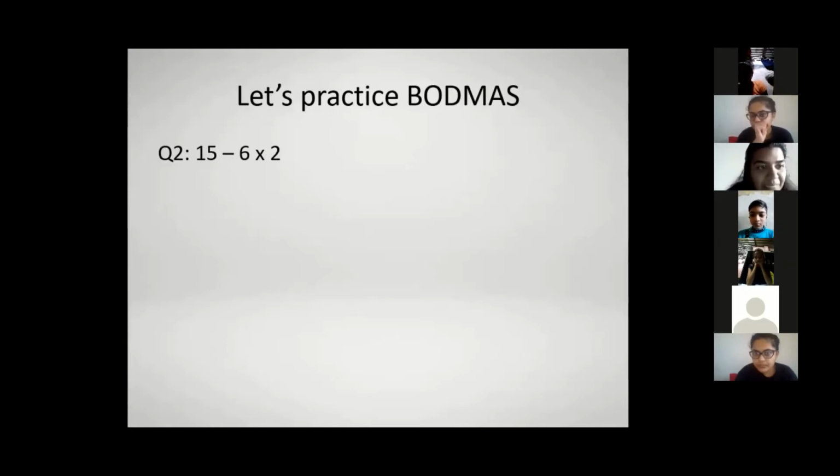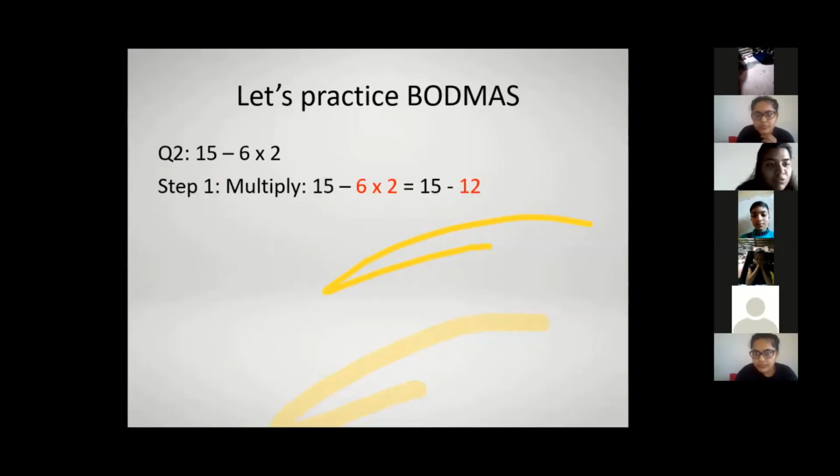Okay, so what will we do first? Will we do 15 minus 6 or will we do 6 into 2 first? 6 multiplied by 2. Very good. Why will we do that first? We will do left side. Okay, why? Because it is BODMAS. Correct. Because M comes before S, right? So multiplication will come first, okay? So 6 into 2 gives us how much? Very good. Very nice.